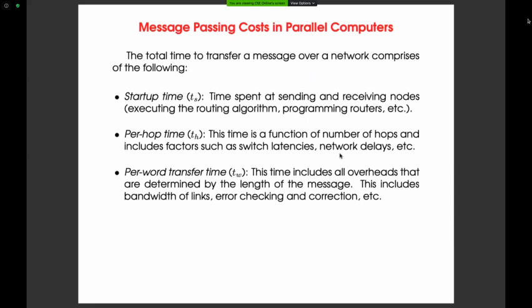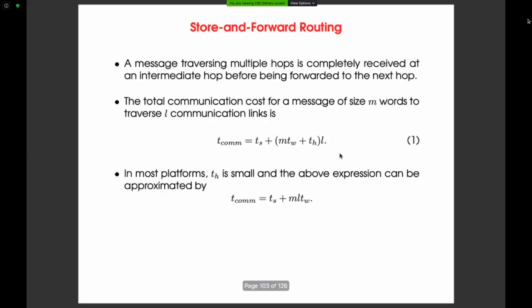So all of this together, the communication cost is TS, your startup time, plus TW is the per word time, number of words are M, so M into TW, plus TH the hop time, and L is the number of stations, I mean the number of communication links. So the total cost is this one, equation 1.